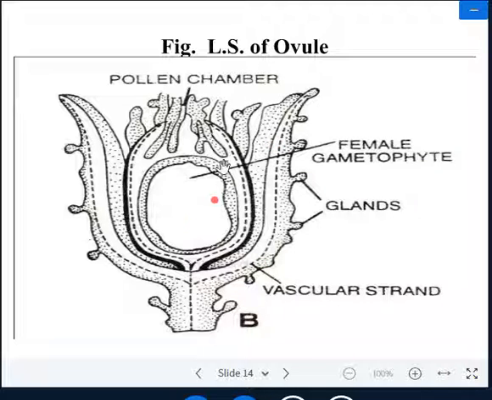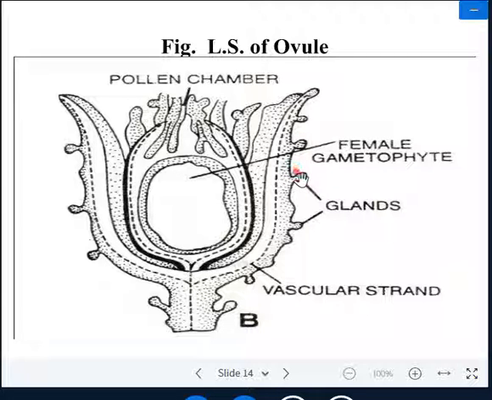You may see in the center there is a female gametophyte, and this is the pollen chamber in which the pollen grains are collected for germination. The presence of glands is a characteristic feature of Lyginopteris oldhamia.